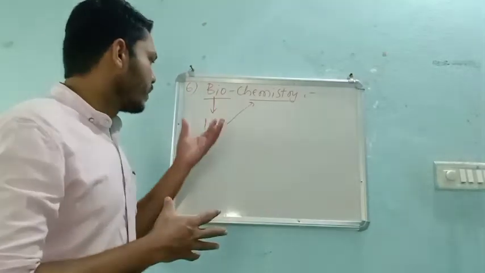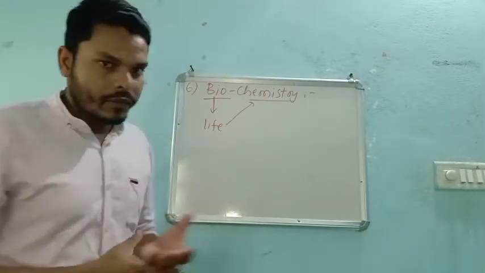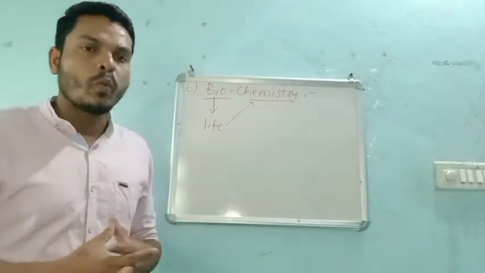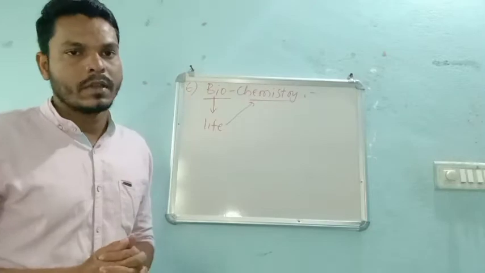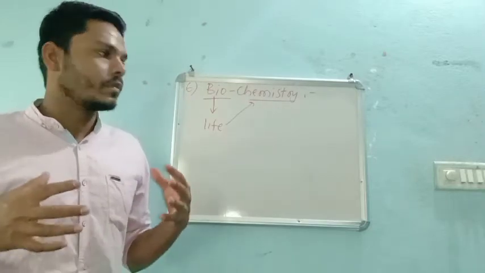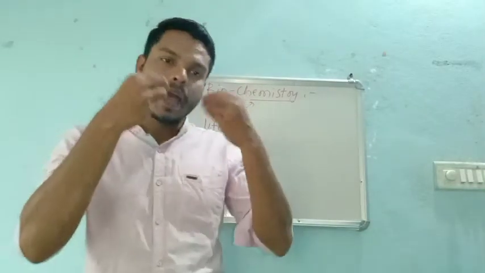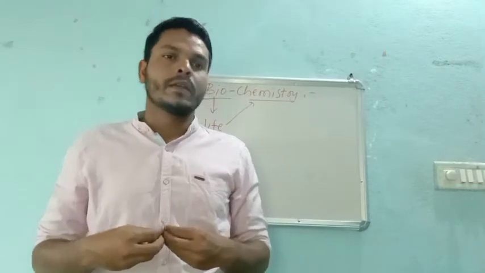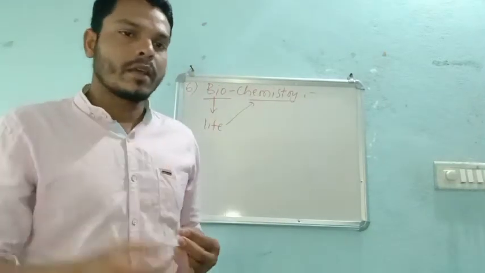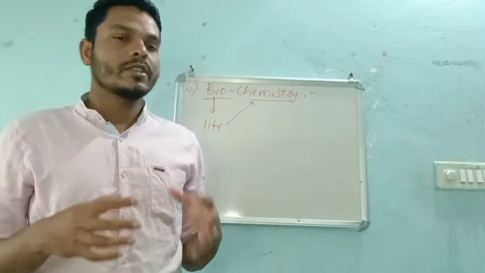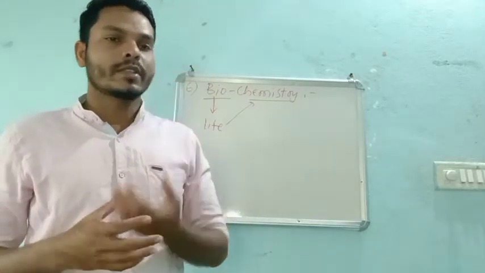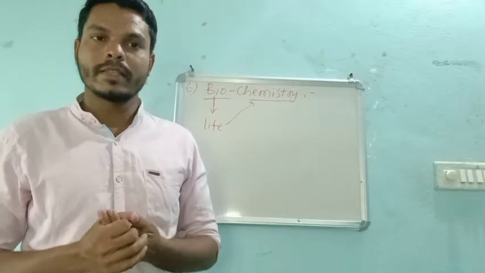So in life, that means in living things, what type of chemical reactions are taking place? Whenever I have something to eat, then in biology you learn that digestion starts in the mouth itself, from the salivary amylase, right?